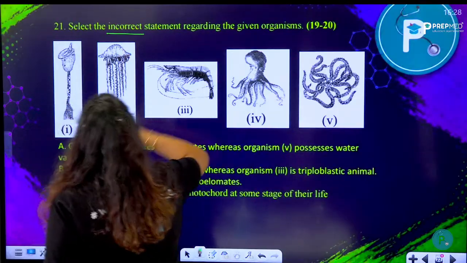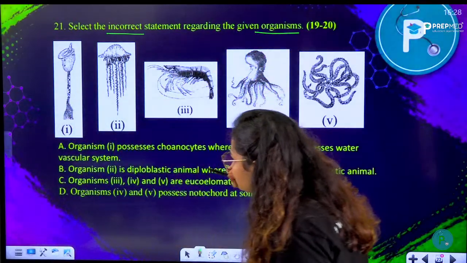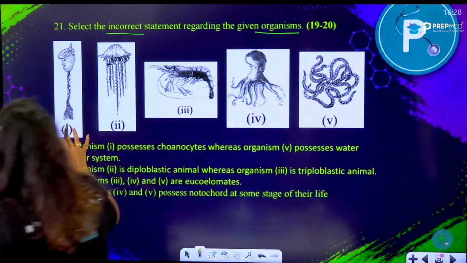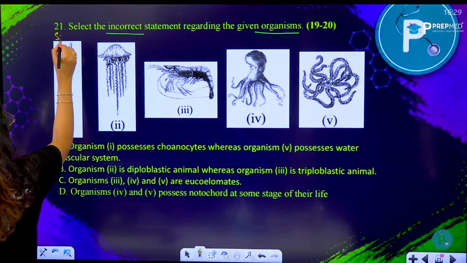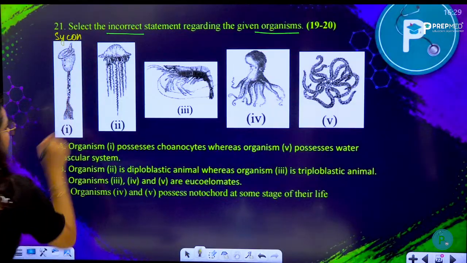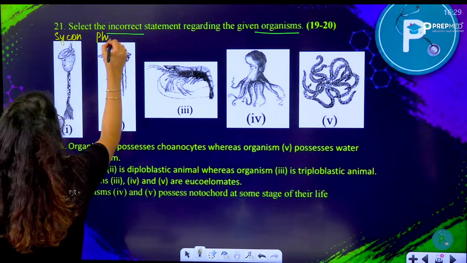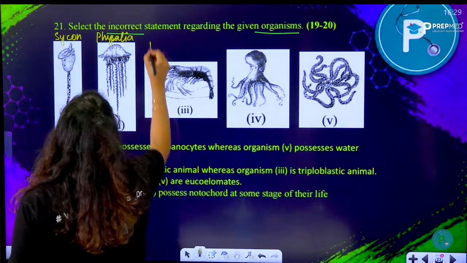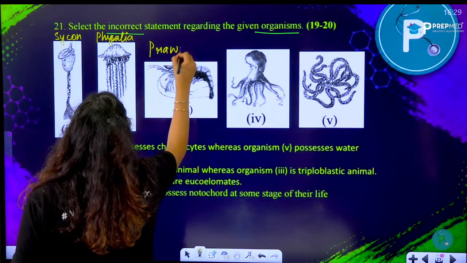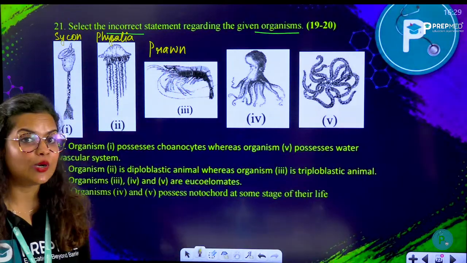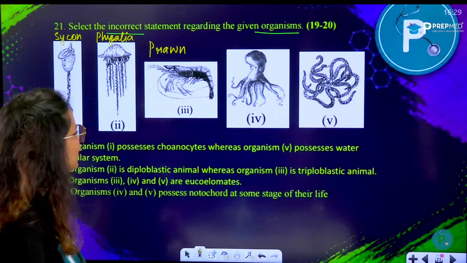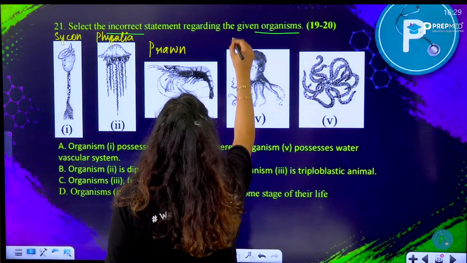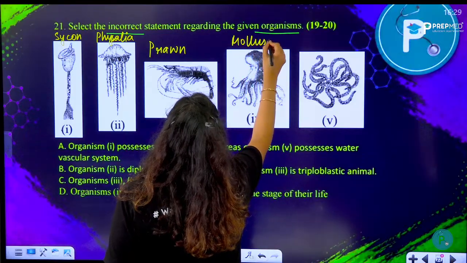Select the incorrect statement regarding the given organisms. Here, organism 1 is Scypha, a porifera. Number 2 is Physalia, a cnidaria. Number 3 is a prawn, that means it's an arthropoda, an aquatic arthropod called crustacea. Number 4 is an octopus, of course, a mollusk, mollusca.